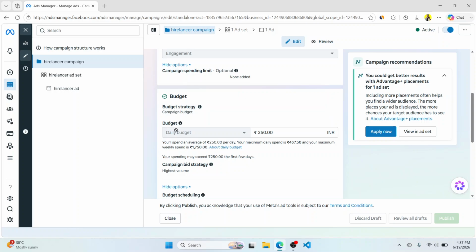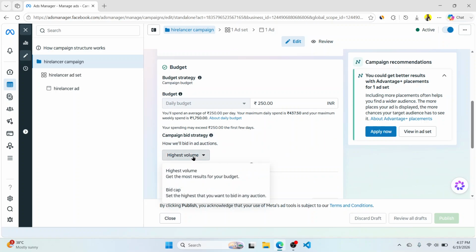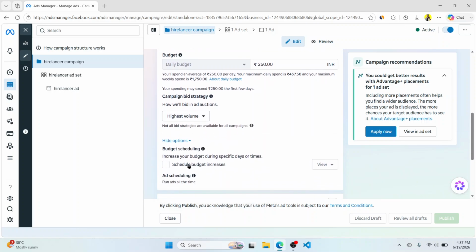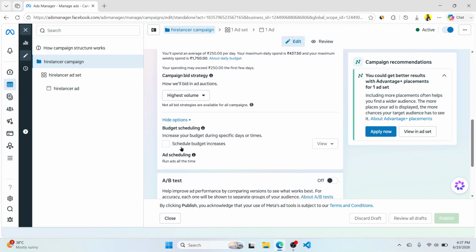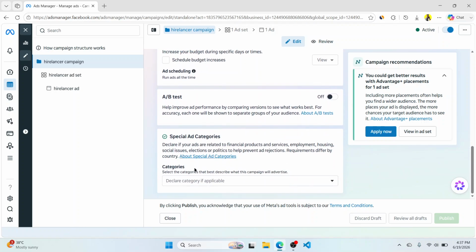Budget strategy, I selected a daily budget of 250 rupees. Campaign bid strategy is highest volume. It means get the most results for your budget. This is what's selected as of now. Budget scheduling, I didn't mess with any of these. No A/B testing and no special category, nothing.